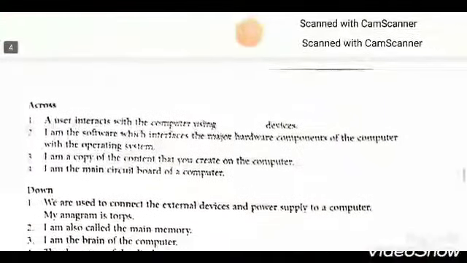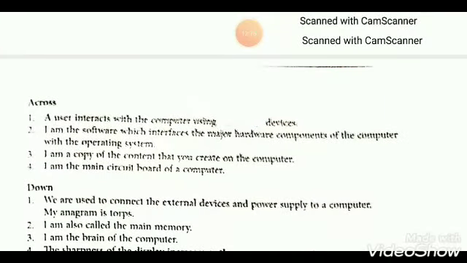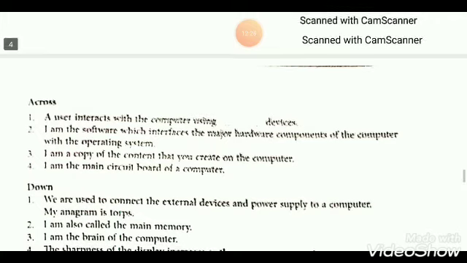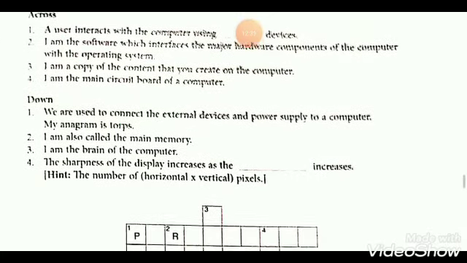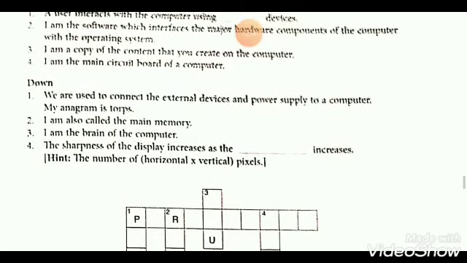Now filling the crossword. A user interacts with the computer using filling the blanks devices. So the user interacts with the computer using peripheral devices. And now in your 4th question, filling the blanks, the sharpness of the display increases as the resolution increases.